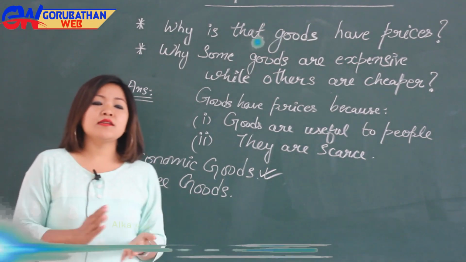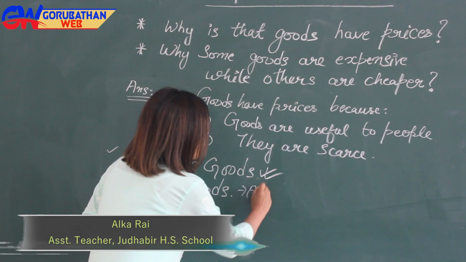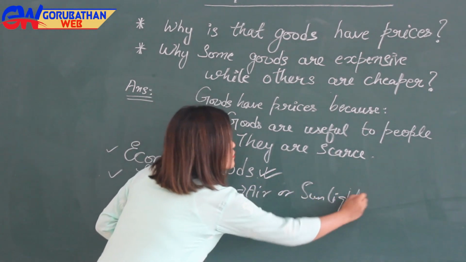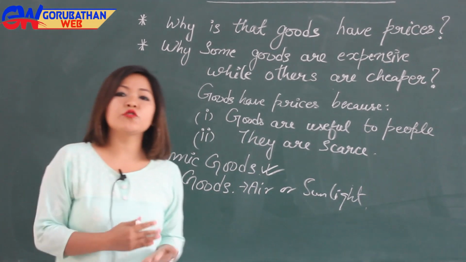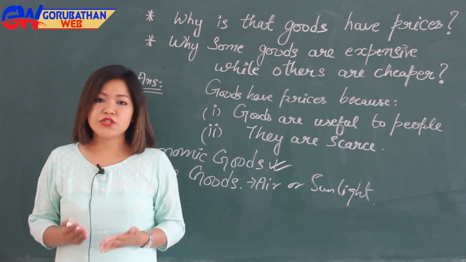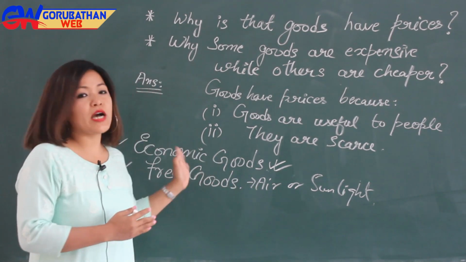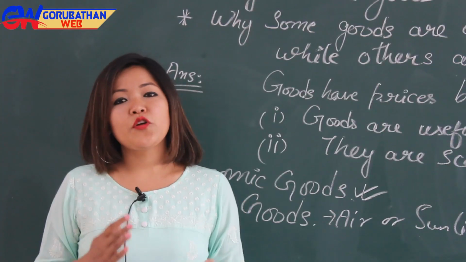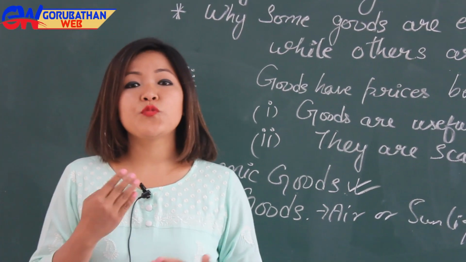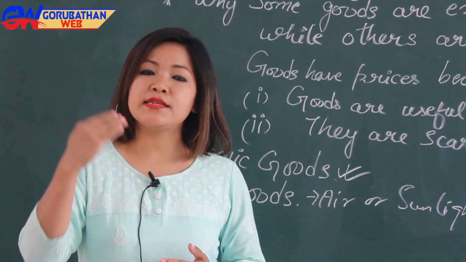But there are some goods like air or sunlight which are also very useful for us, but they are not scarce. They are the free gifts of nature and we don't have to pay anything for them. Therefore, such goods are known as free goods. Economic goods are so important for people that they are willing to pay for them, and that is how the demand for goods is created.